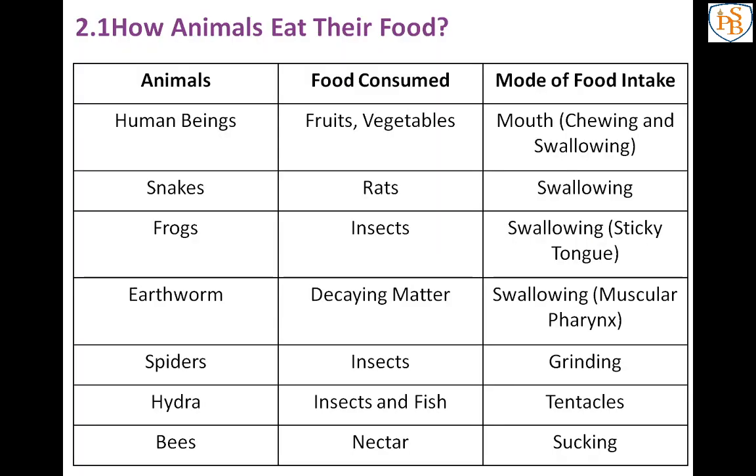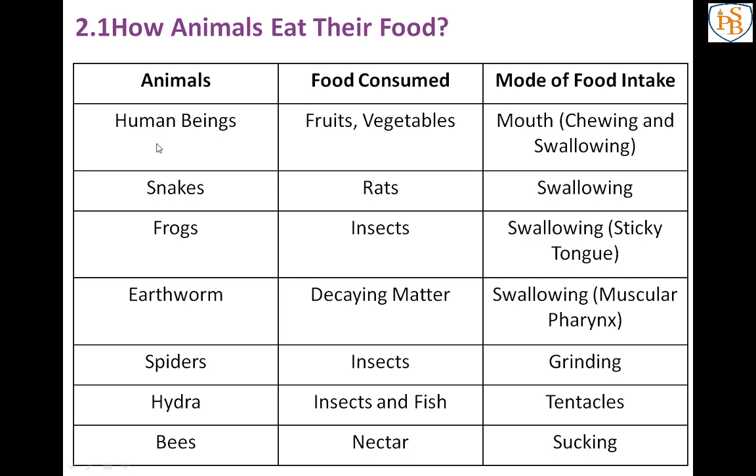Now we will go towards our main point, that is 2.1, different ways of taking food. Many animals are there, body parts are the same but with a little bit of difference. Like our walking style and animals' walking style, our body part size and animals' body part size, that is different. Same, our digestive system, means the way of taking food, is different in different animals. So we will learn that.